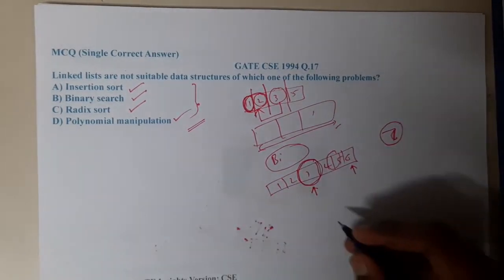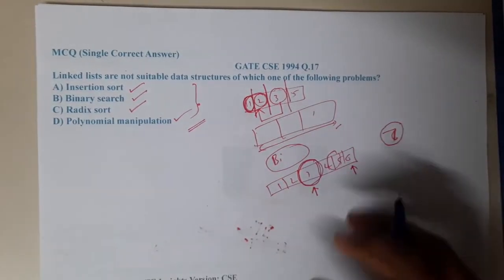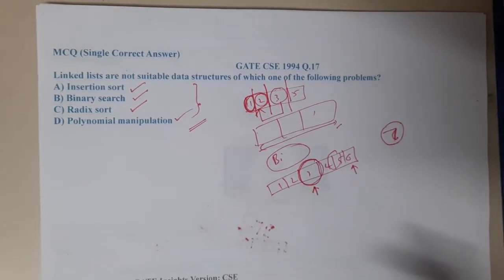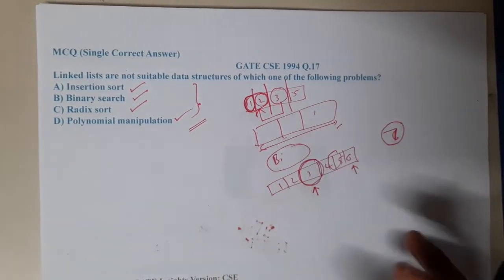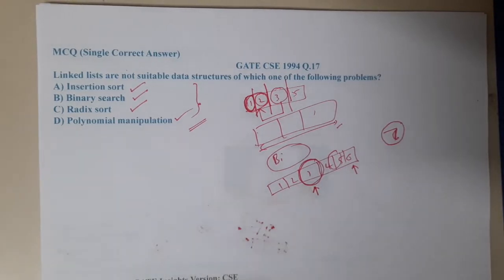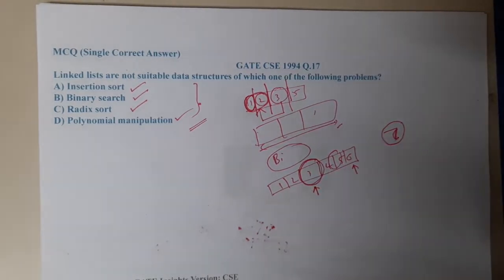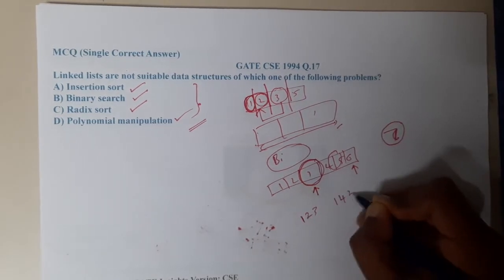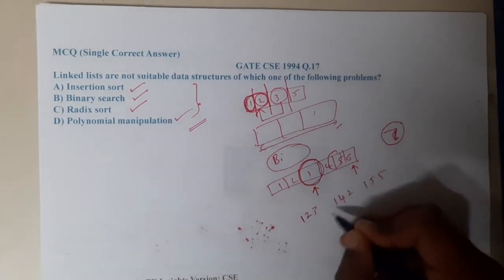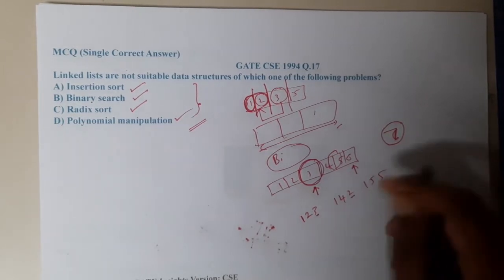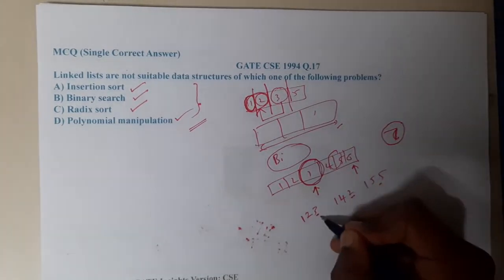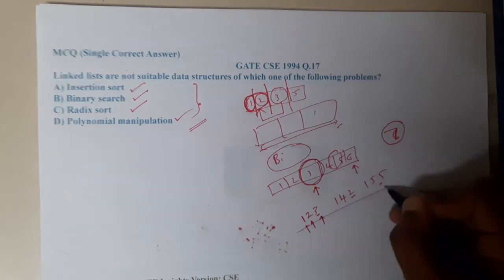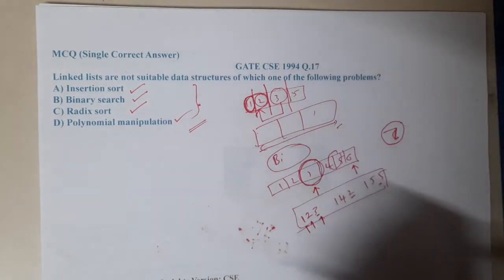Radix sort is a bit of a different sort. The fastest sorting algorithm is radix sort, but it's not used that much, and it's not that popular with students either. In radix sort, if we have numbers like 142, 155, you sort based on the digit positions: ones place, tens place, and hundreds place. In this way you sort. That is nothing but radix sort.